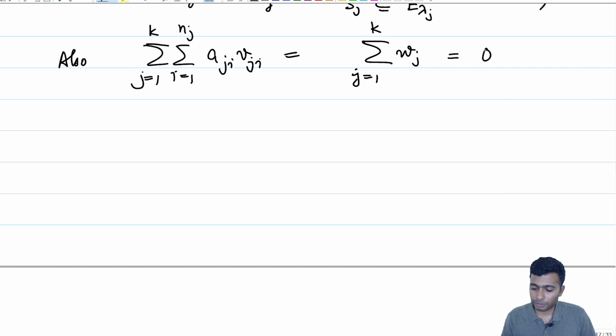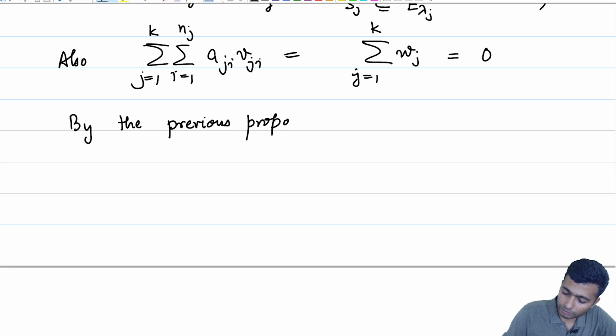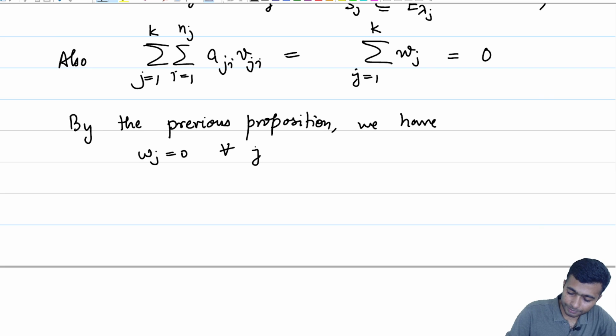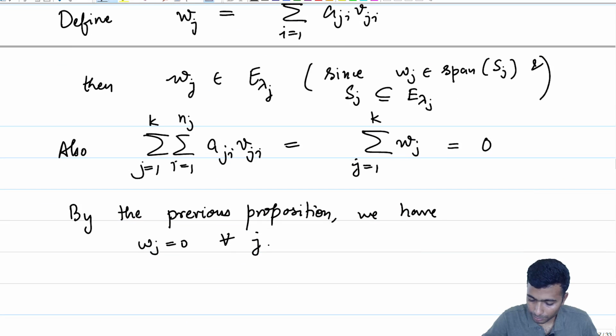But the previous proposition tells us that if V1, V2 up to Vk are vectors in the eigenspaces corresponding to lambda 1 up to lambda k, and their sum is 0, then each of them has to be necessarily 0. By the previous proposition, we have Wj equal to 0 for all j. But then what is Wj? Let us get back to what our Wj was.